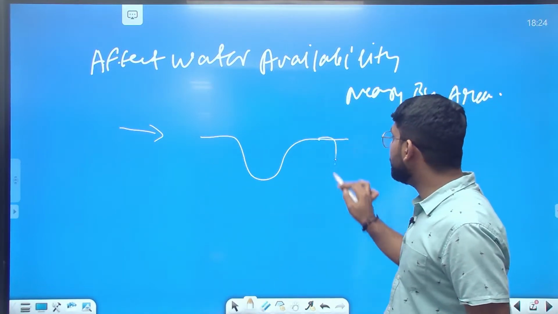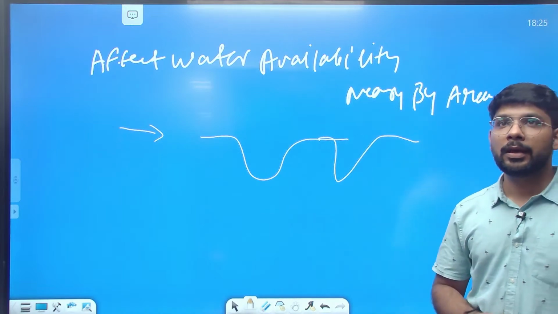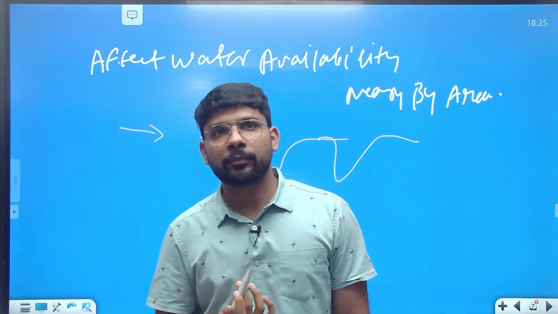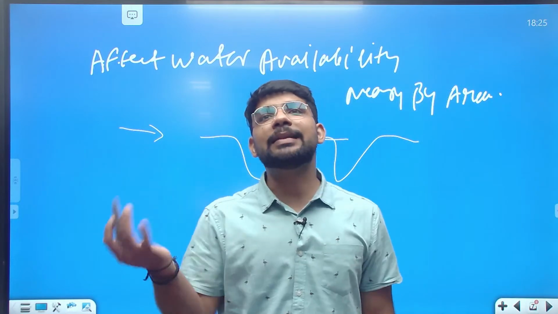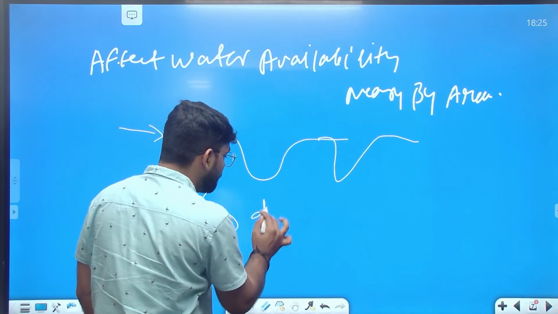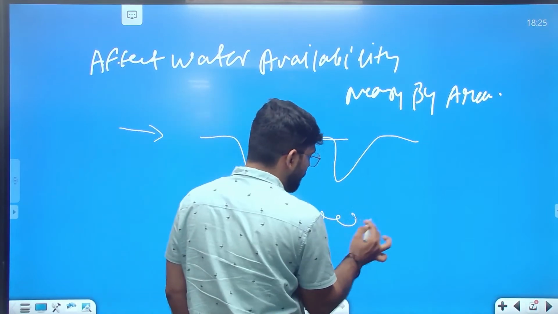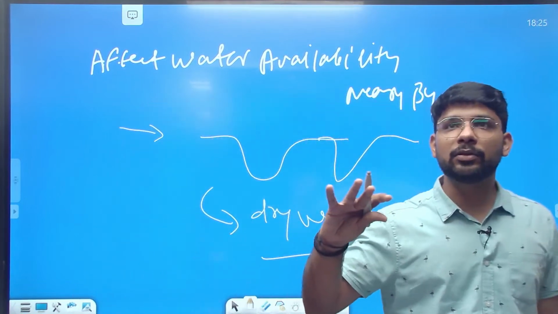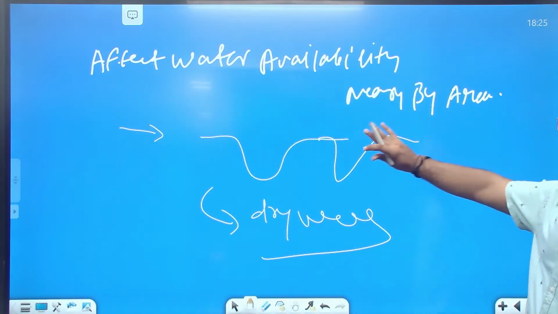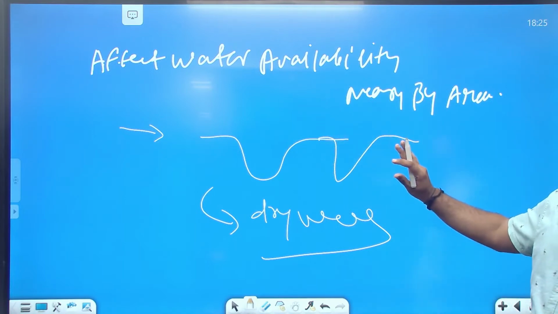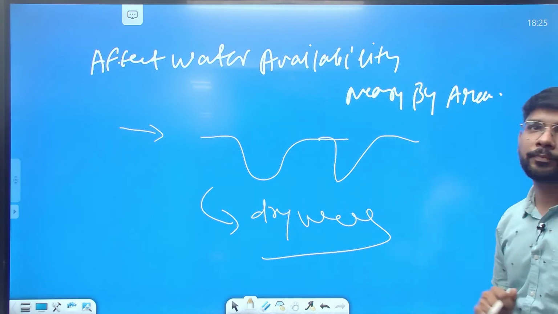That pit can be dug multiple times. It leads to less recharge of the groundwater, which may further lead to dry wells in the specific area. You can give the example of some of the regions in Maharashtra.